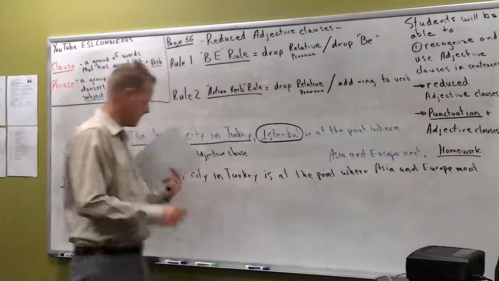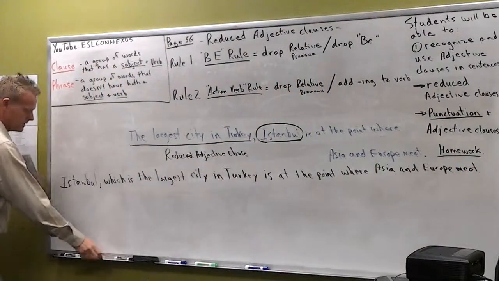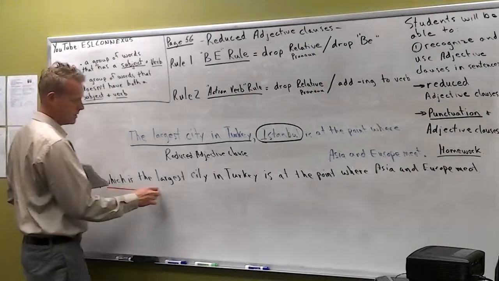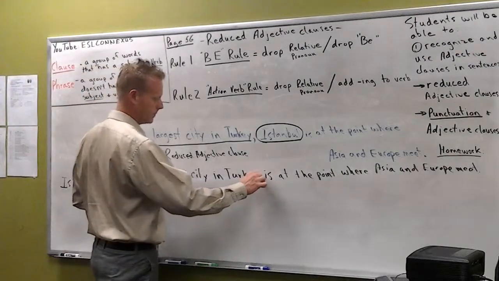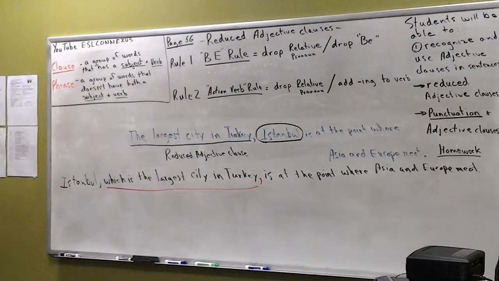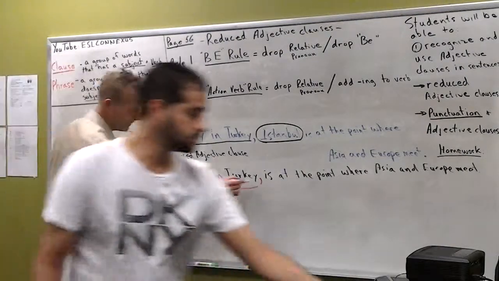You guys see that? Now where's the adjective clause? Which is the largest city in Turkey. And it's got to have a comma right there as well. Teacher, after Istanbul, we have a comma. Istanbul is the name of a place. That's right, Istanbul's a proper noun. It's the name of the city, right? So it requires the adjective clause to have commas. So you have a comma here, and you have a comma here.